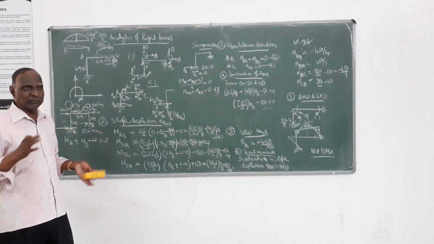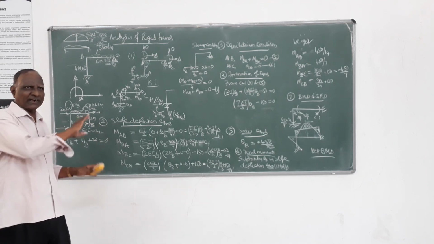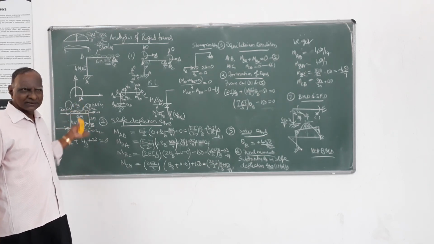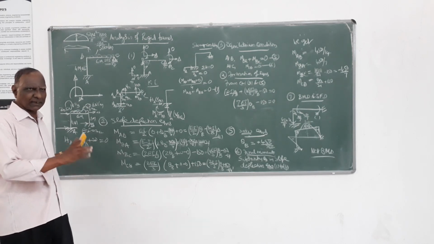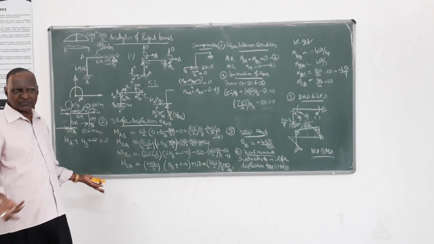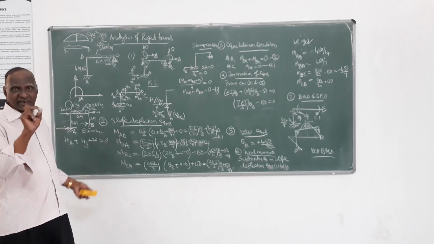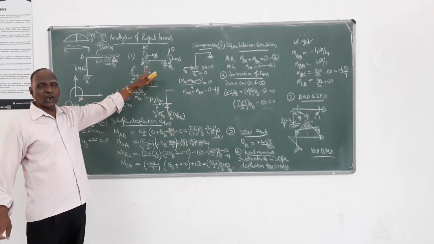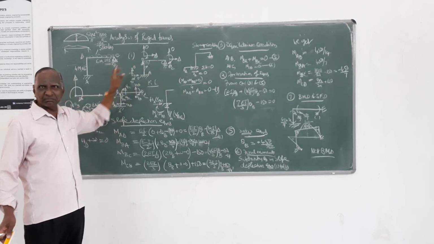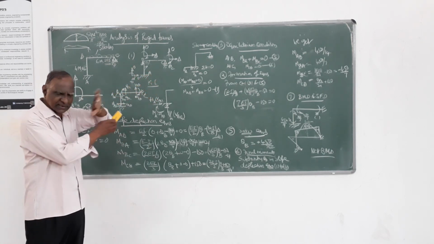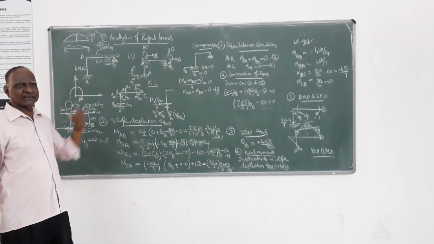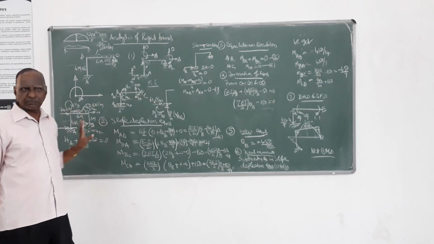You need not have to be afraid. It is different and all. Only you will get single story, single bay. Not single bay, two bay also can be given. Only single story problems you will get because kinematic indeterminacy should not be more than 3, they have told. But I have taken 3 also, maximum 3 I have taken here because that's the maximum time consuming problem which I have taken here and explained.